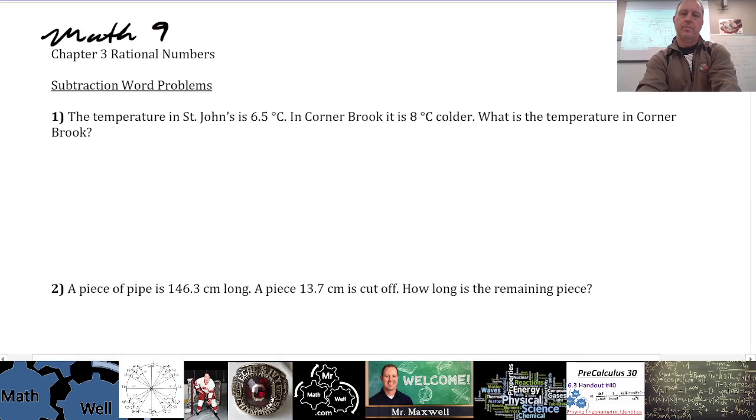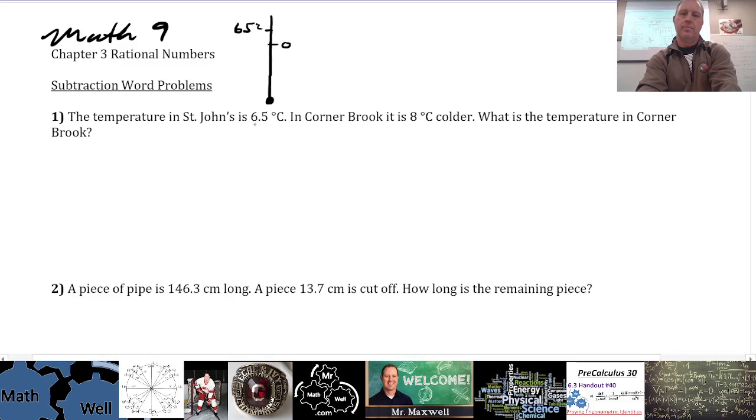So the first word problem says the temperature in St. John's is 6.5 degrees. Okay, this is a positive 6.5 degrees. So if we have a thermometer here, let's say, then positive 6.5 would be about here, and this would be 0. And in Corner Brook, it is 8 degrees colder. So in word problems, you're going to have to interpret the words as positive or negative signs. So that's kind of the trick.